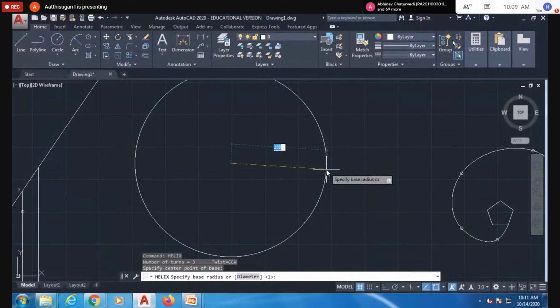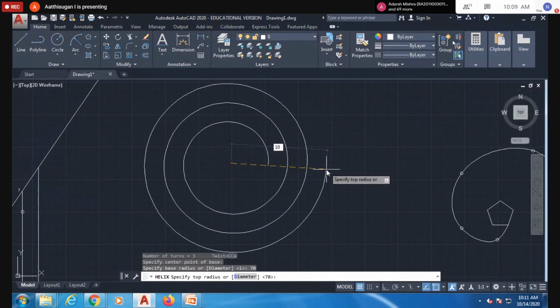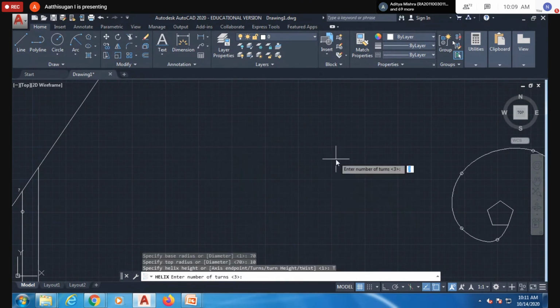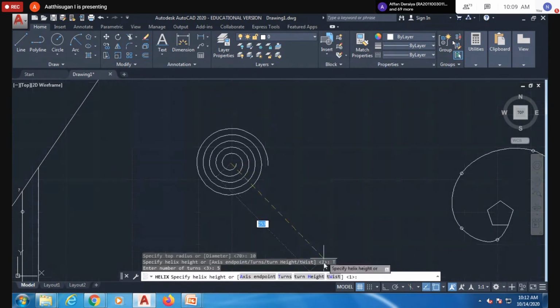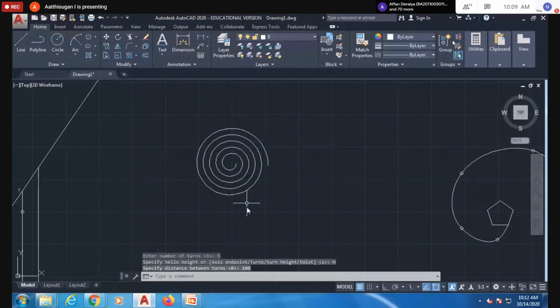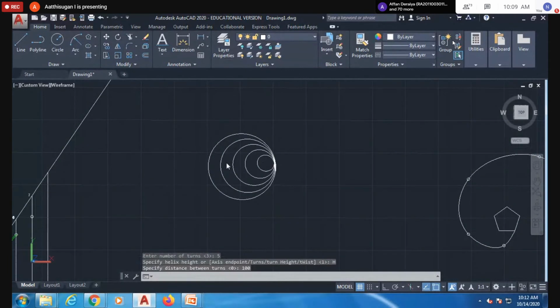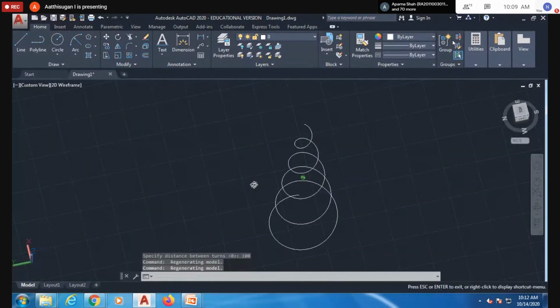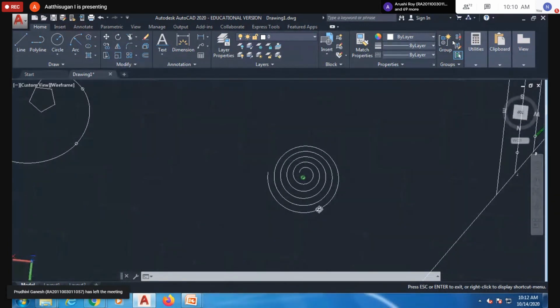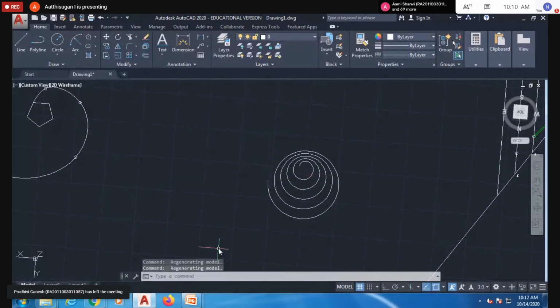So the radius I'm going to give: suppose base radius is 70, top radius is 10. So here the height and number of turns. Number of turns I'm going to give as my wish, about 5. I'm going to give the height of 100 mm. So this is also in one spiral shape. See, this also comes in the shape of a spiral. So you can reduce it. This also you can do in addition. You can reduce the height to 1.5 revolution for the spiral also.